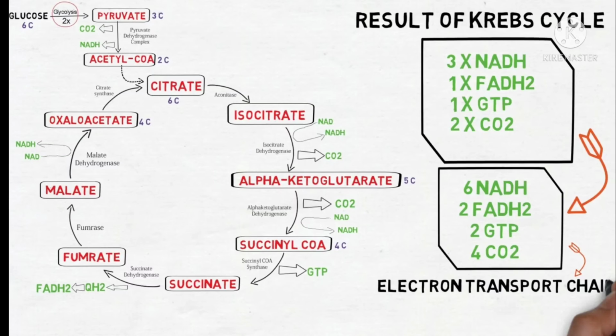So this is a very important pathway because each and every pathway is interlinked with the TCA cycle, like carbohydrates, fats and proteins, that is amino acids. This is the common pathway of all biomolecules, and it works as amphibolic, that means catabolic as well as anabolic process.